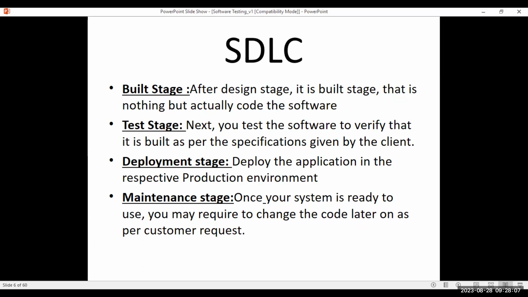The deployment stage, just remember, will not deploy the complete functionality in one go into the production environment. The functionalities will be deployed on a release to release basis based on the client task. Whatever they ask us to develop on a priority basis, the team will follow that bucket list and will be developing the functionalities. Then going on to maintenance stage. Once your system is ready to use, right?